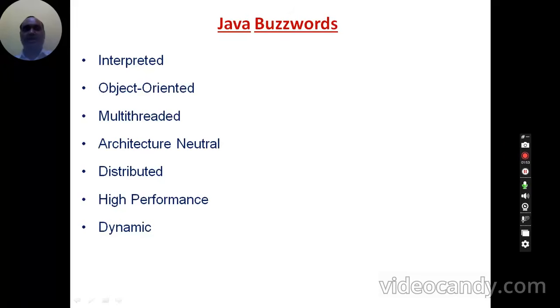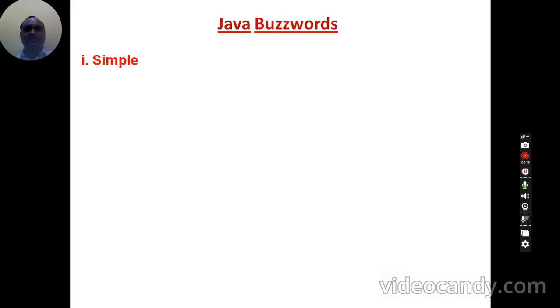Java is an architectural neutral language. Java is a distributed language. Java is a high performance producing language. Java is a dynamic programming language. Like this, there are many other buzzwords that talk about the features of the Java language. But I am limiting the features of Java to these 12 buzzwords, because these are the most popular buzzwords that are found in any textbook of the Java language. So we will be discussing these features of Java.